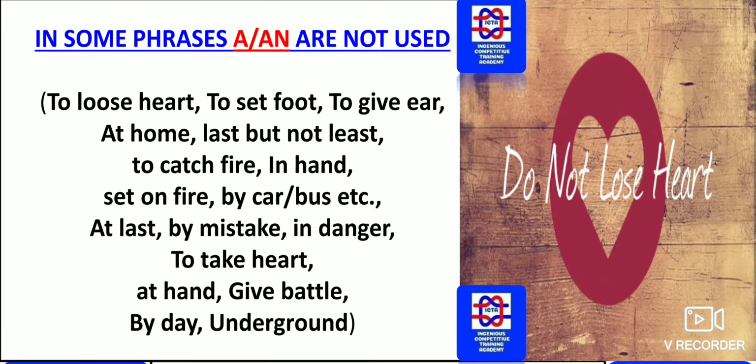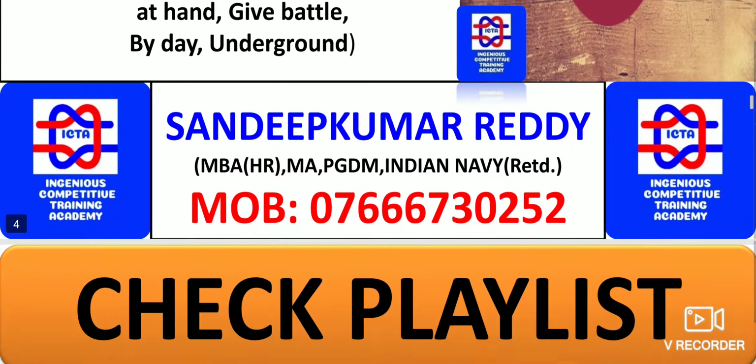So all these phrases: hand in hand, set on fire, by car or by bus, at last. You can't use at the last, no. These are all phrases where you can directly omit articles. By mistake, in danger, to take heart, at hand, give battle, by day, underground. These are a few things to be remembered where you should not use any kind of articles.